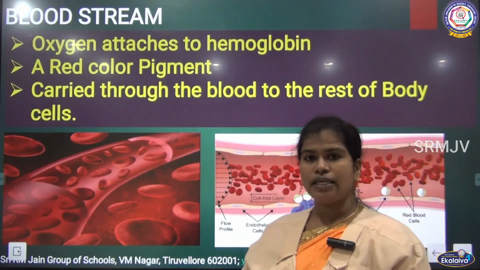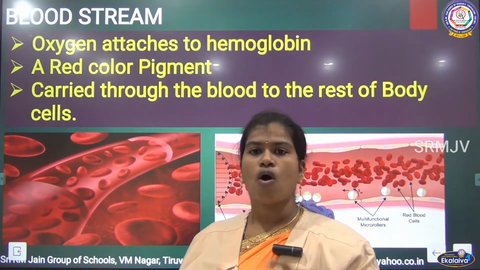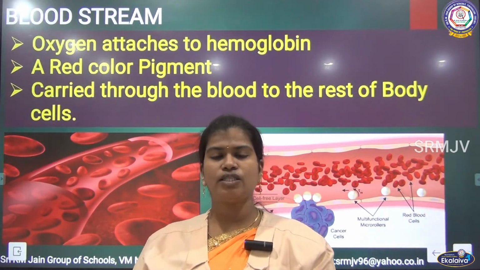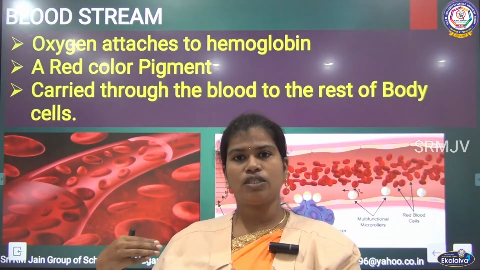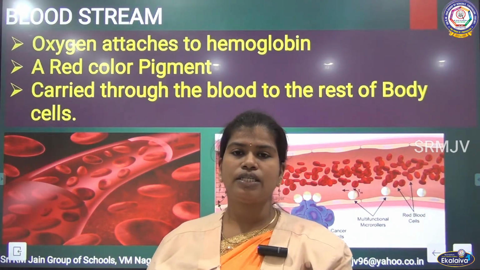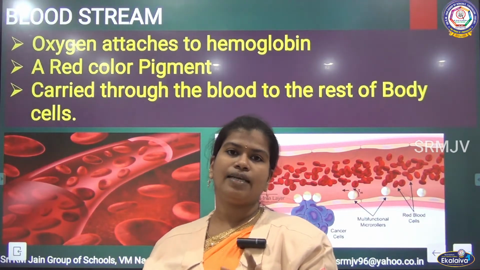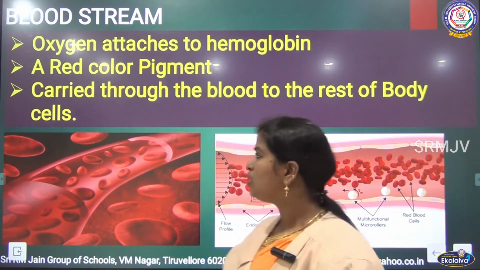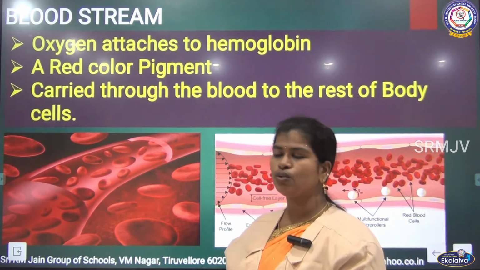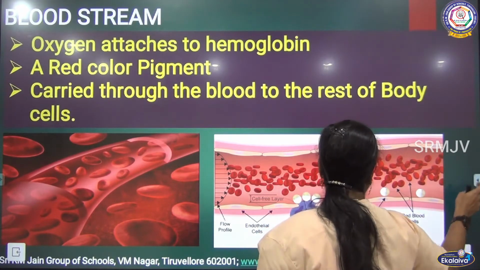So once it reaches the blood, what will happen to the oxygen? We know that through the digestion process, the energy will be stored in our body. That energy will be made usable by this oxygen which is diffused into the blood, because with the help of oxygen only the chemical reaction will take place. So what is happening once it is diffused into our body? Oxygen attaches to the hemoglobin. So what is that hemoglobin?